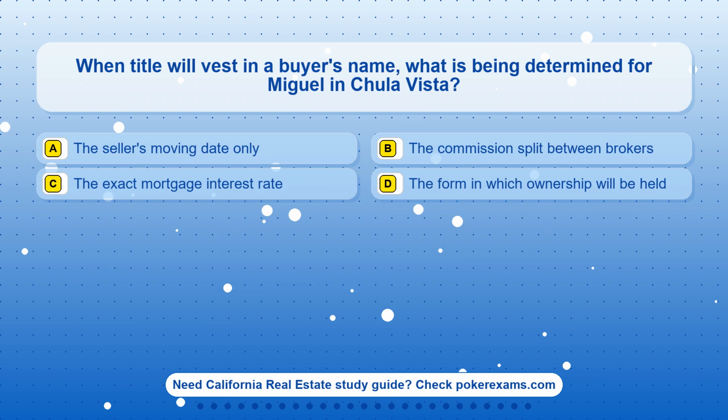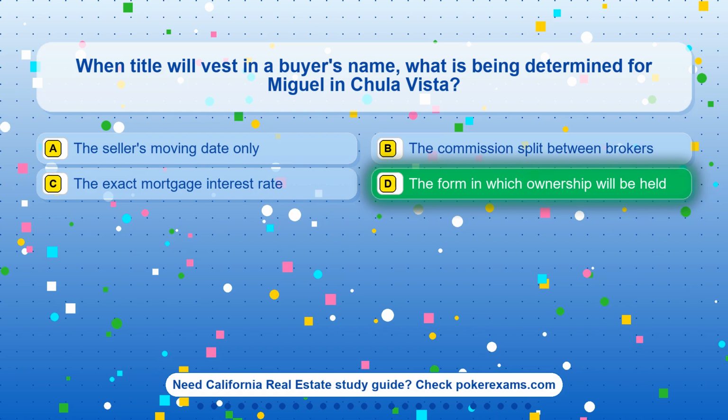Question 8. When title will vest in a buyer's name, what is being determined for Miguel in Chula Vista? Option A. The seller's moving date only. Option B. The commission split between brokers. Option C. The exact mortgage interest rate. Option D. The form in which ownership will be held.